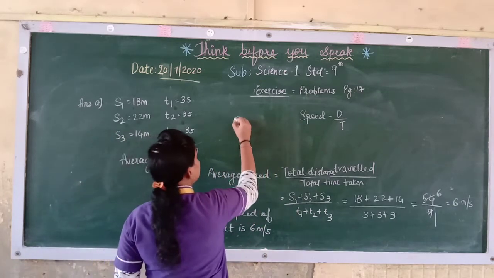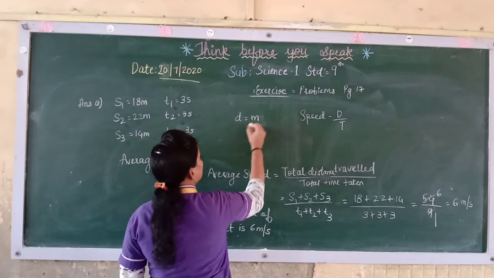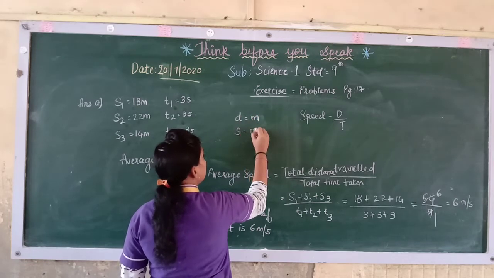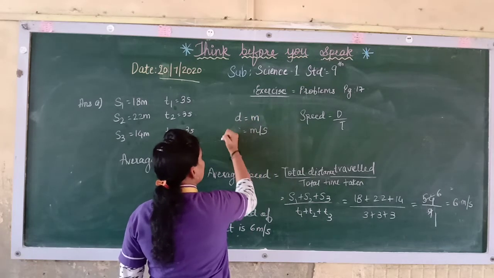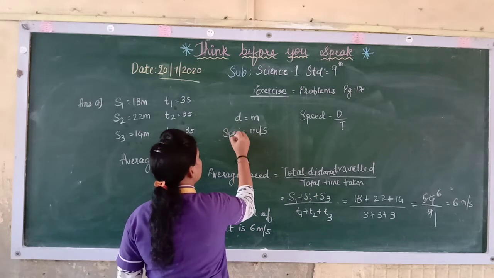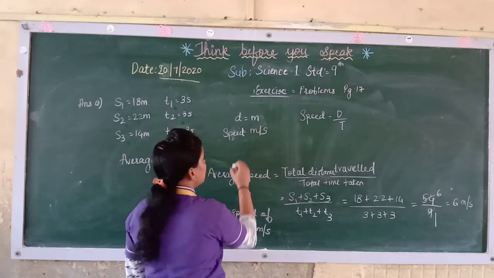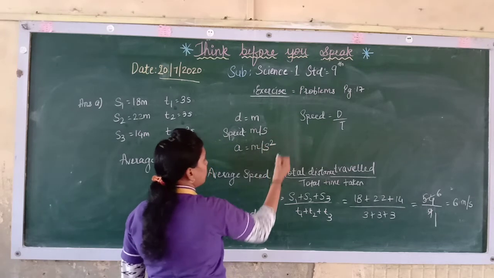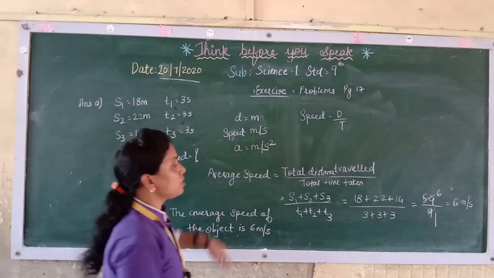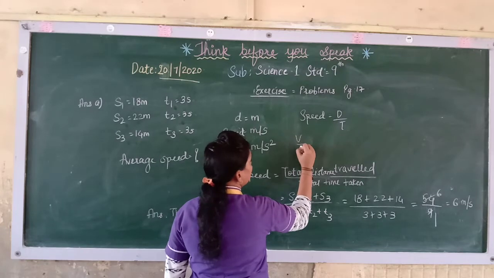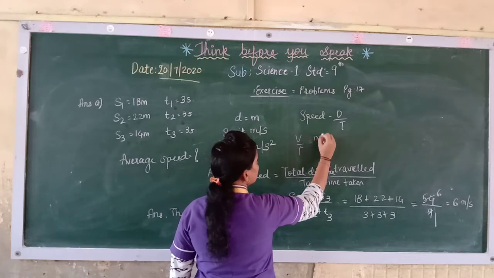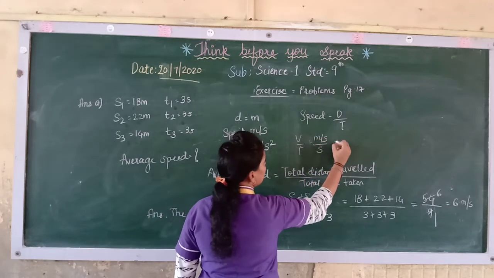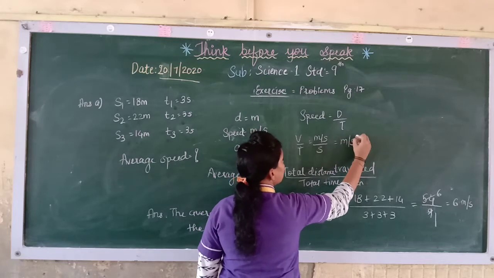Always remember, distance it is in meter, speed it is meter per second, and acceleration it is meter per second square, because acceleration is what? Velocity upon time. So velocity is meter per second, time is second, so this will become meter per second square.